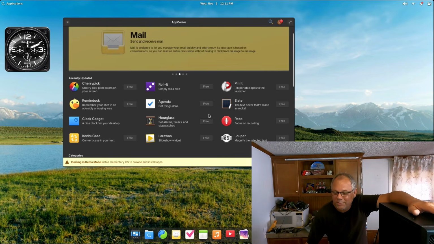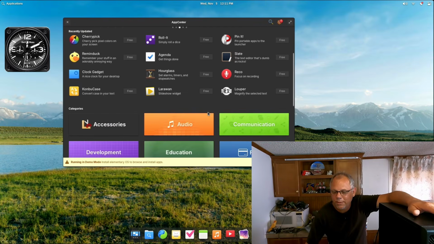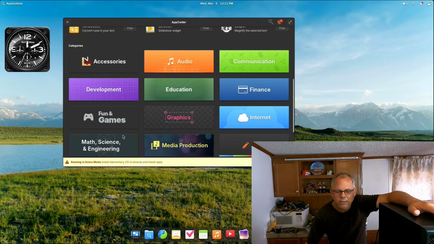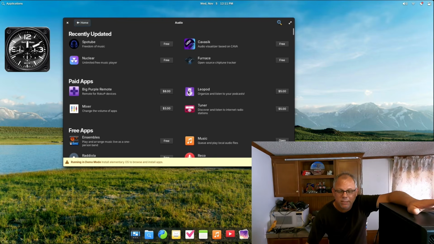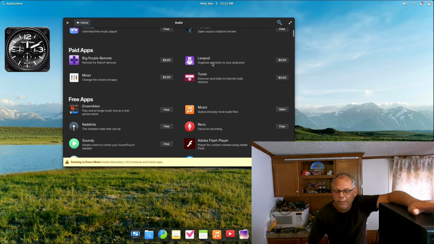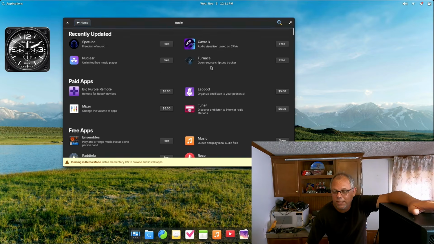And I guess since we're just trying it, let's pin it. Pin portable apps to the launcher. I don't know if I want to mess with that. So if you go down here to search, you have audio. This is likely going to bring up any music apps and things like that. SpotTube, Freedom of Music, Nuclear, Kavasic, Furnace. So you have a tuner right here. That's pretty cool. That's actually a paid app.